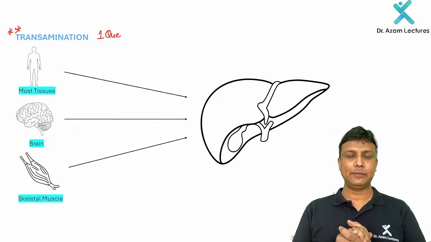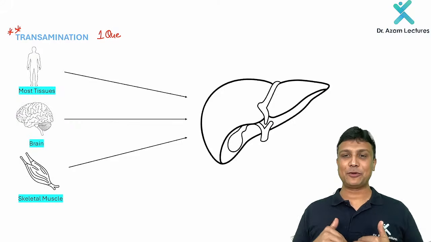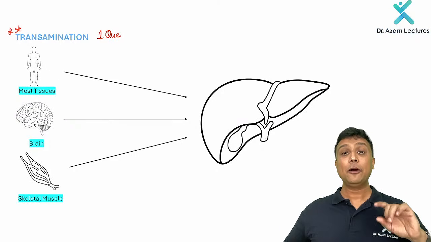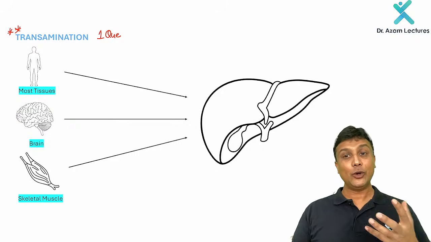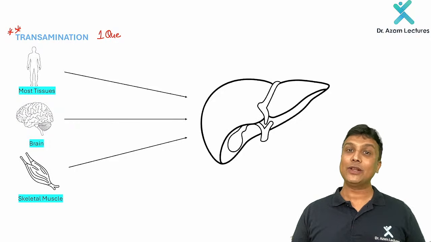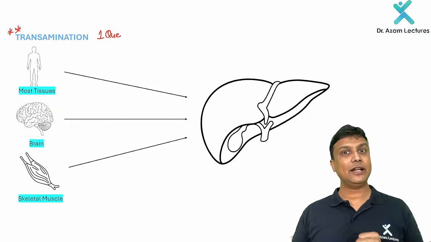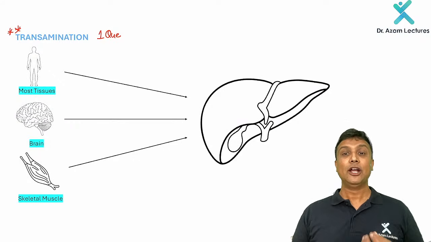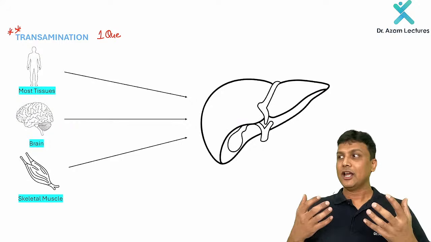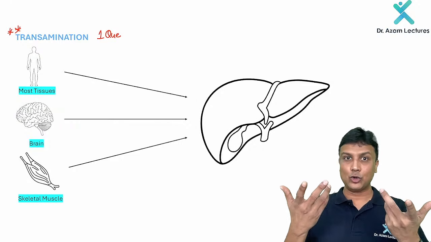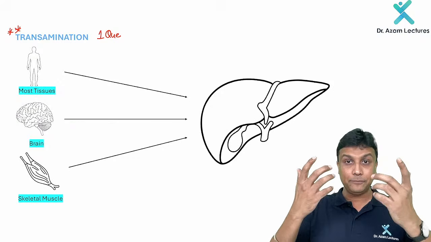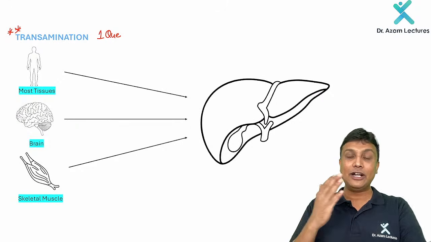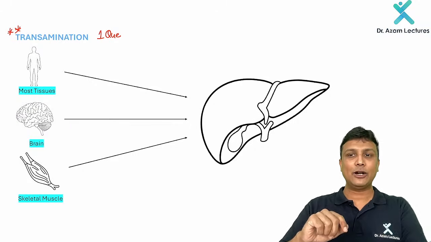Now, my dear doctors, remember, whenever you consume proteins, all that non-vegetarian food and all, proteins are made up of amino acids. So indirectly, we are loading our body with ammonia. Now, when ammonia is coming in our body, tell me, is ammonia a good substance or a bad substance? It's very bad. When hyperammonemia occurs, you know very well it is going to affect our brain. It will lead to cerebral edema. So therefore, we need to eliminate that. We need to remove that. But how to remove that?